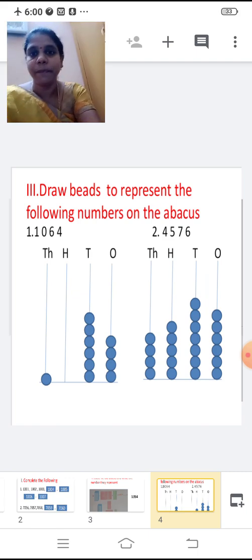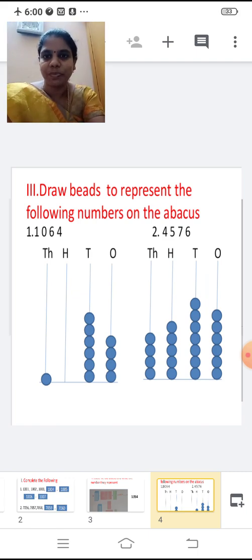Yes. Third one. Draw beads to represent the following numbers on the abacus. The number has been given.